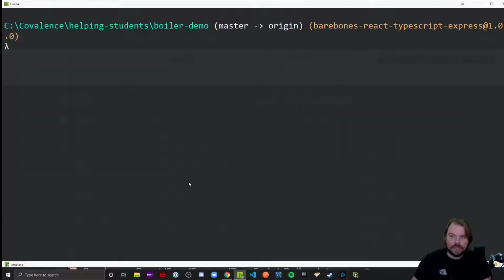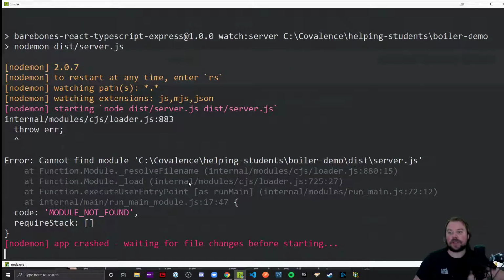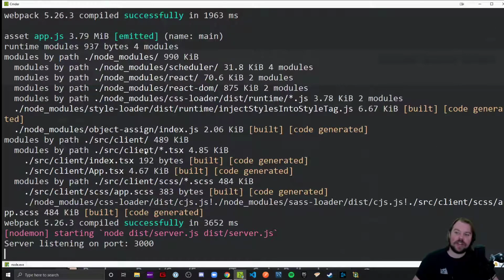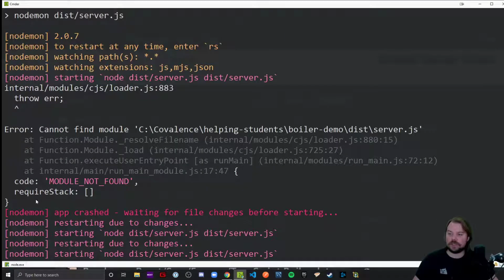Now that we have that made, to run this boilerplate all you have to do is run npm run dev, and a couple of steps are going to happen that my readme in this boilerplate will tell us. So as of right now, it's saying, hey, I can't find the server, which is what that error was a moment ago up here. It's just saying there is no dist server.js, which we're going to go into later, because on the first build that's not going to exist quite yet.